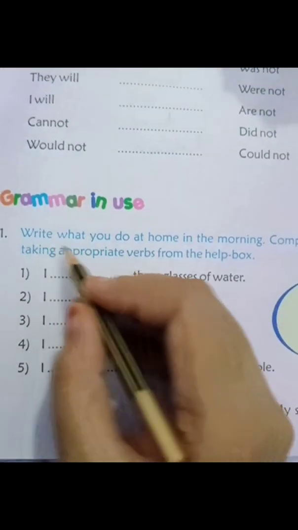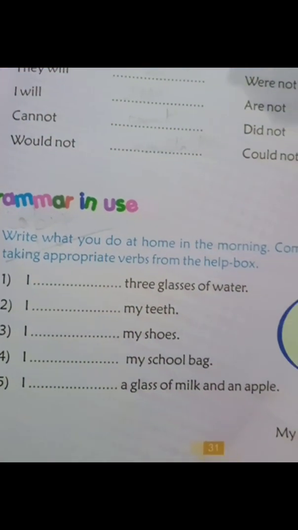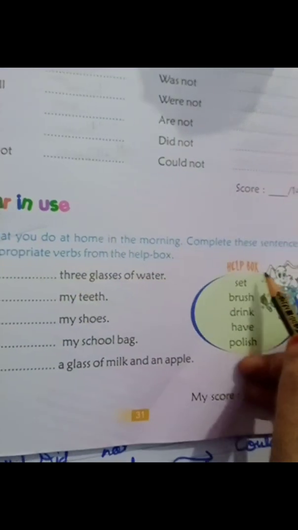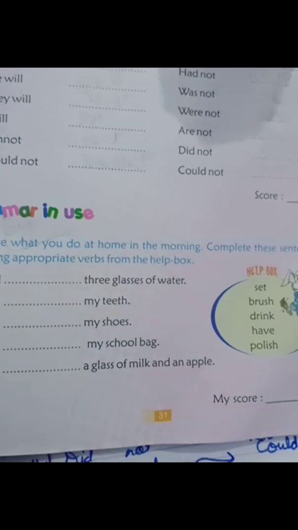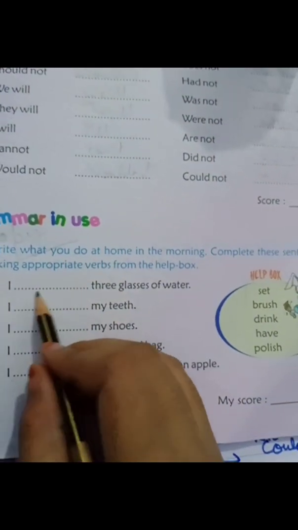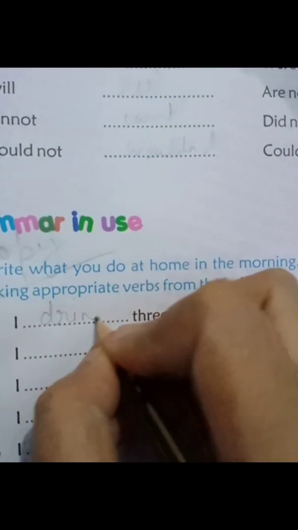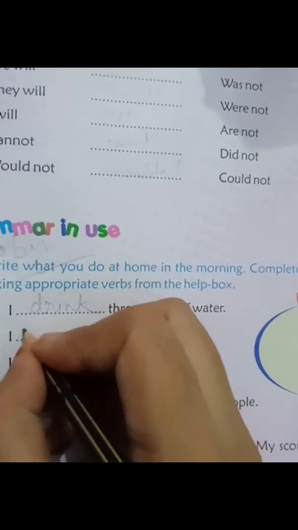Now the next exercise you are going to do in your copy. I will just explain here how to do. Here you have to fill the correct word from the help box which is suitable. You will write here. First one, I dash 3 glasses of water. So what? Drink. D-R-I-N-K. I dash my teeth. I brush my teeth.